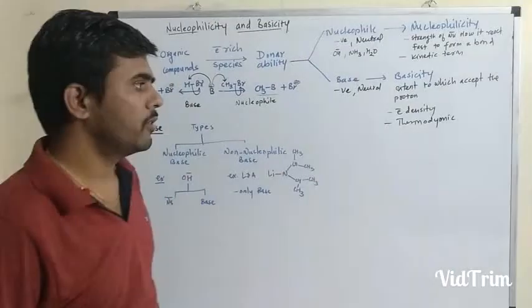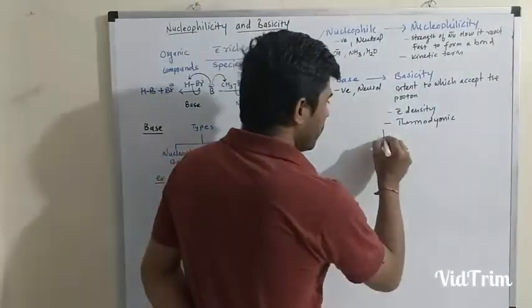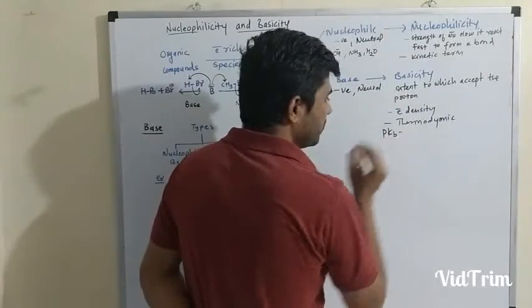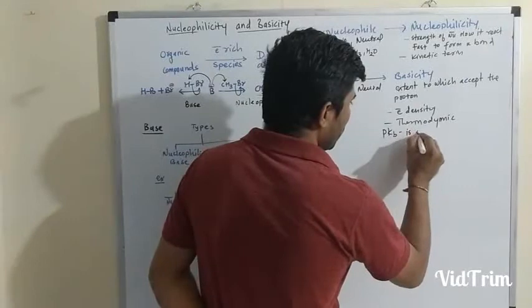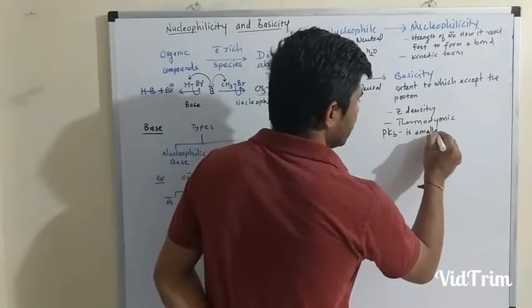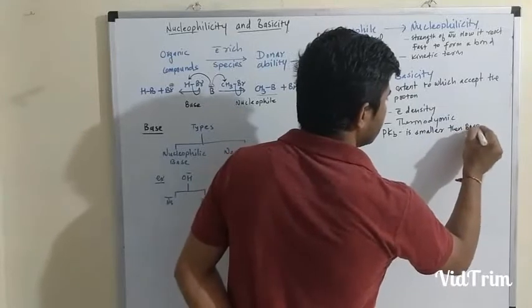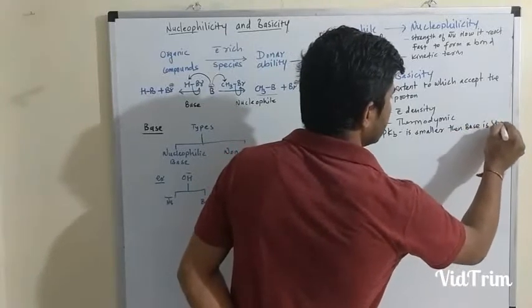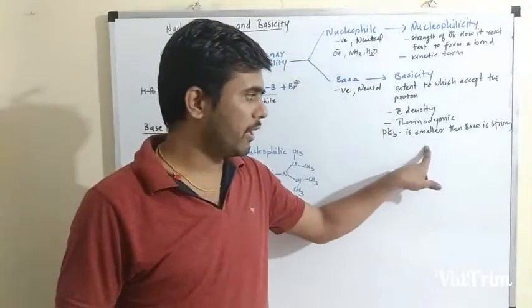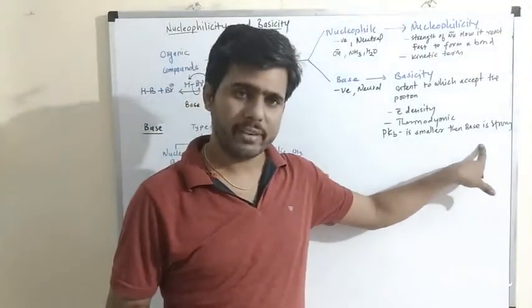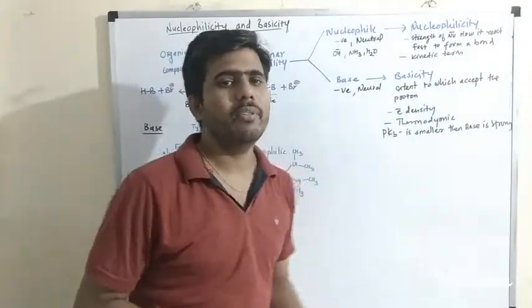Thermodynamic term. Why is it a thermodynamic term? Because it depends upon the Kb value, the pKb value. So as the pKb is smaller, then the base is stronger, and vice versa. If the pKb value is higher, then the base becomes weak.